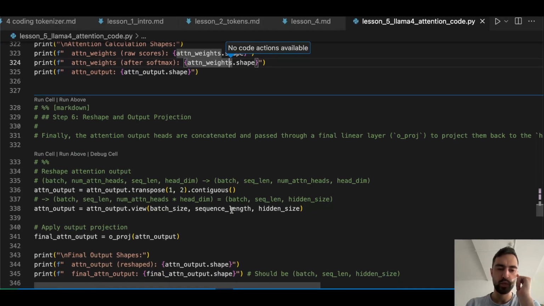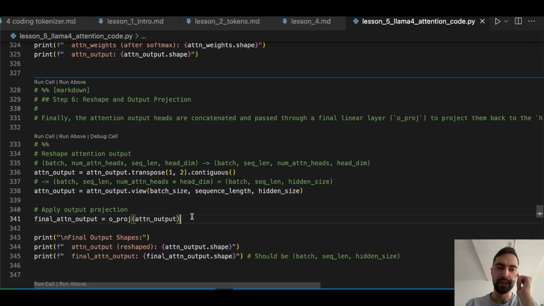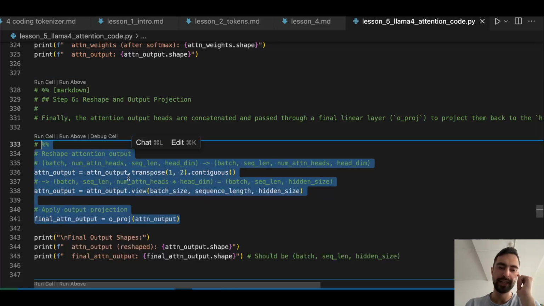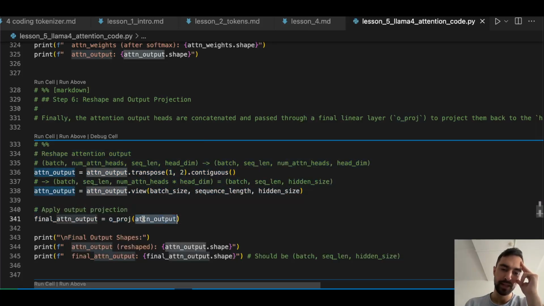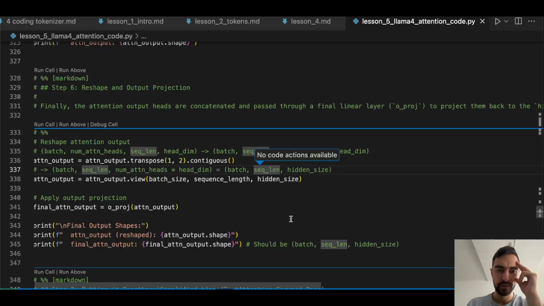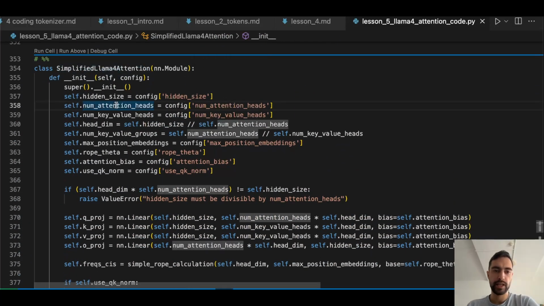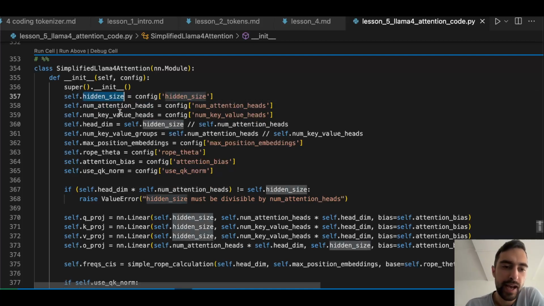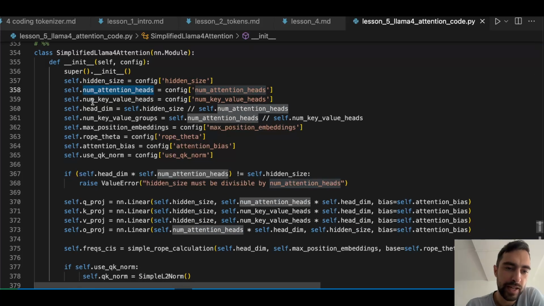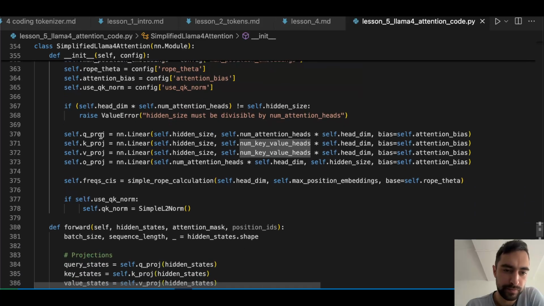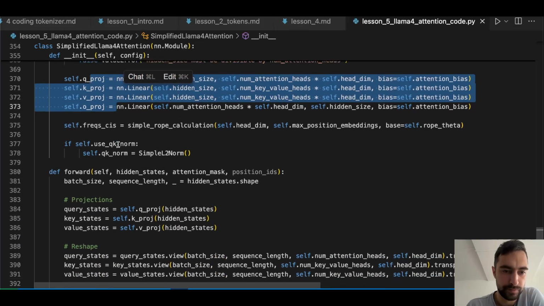And now once we concatenate all of the values, we want to project it back into the vector. So we have this out projection matrix that we apply to this attention output. And actually here we just put all of that into code. So we have hidden size, number of attention heads. So everything we've talked about. These are the linear layers.